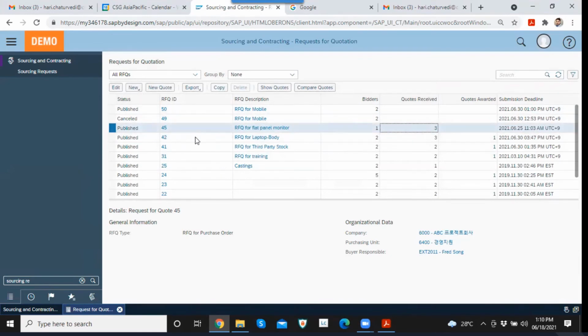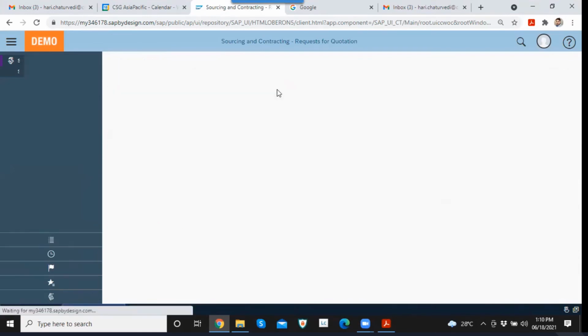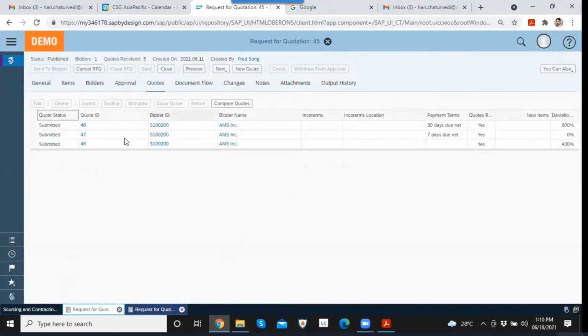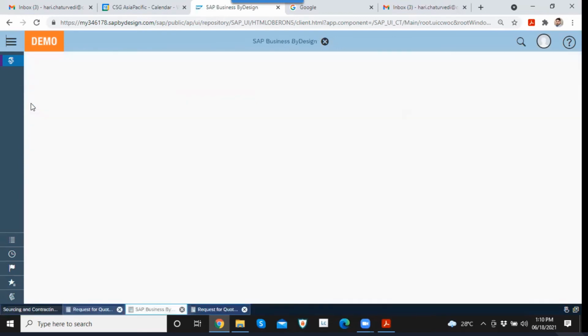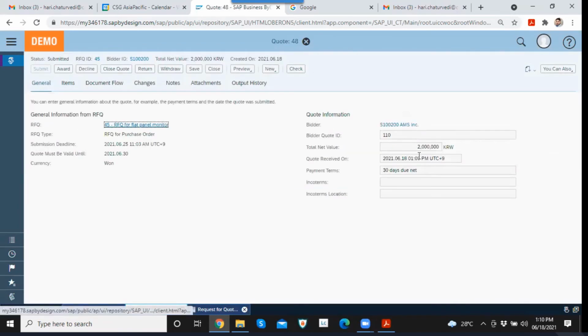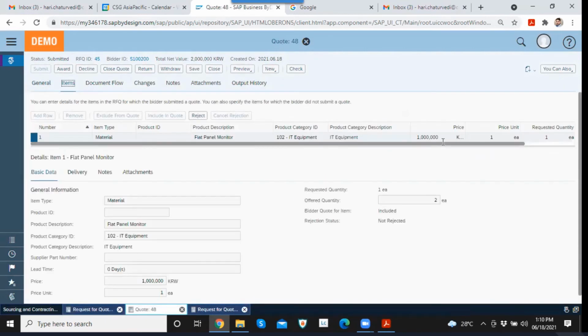If I want to see the quote, I can see it under show quotes here. Currently we received, let's say, quote number 48. If I want to edit this quote, I can see all the comments from the supplier, the price given by the bidder.